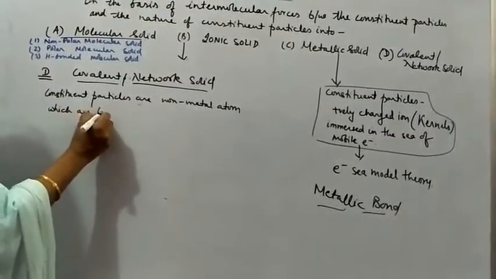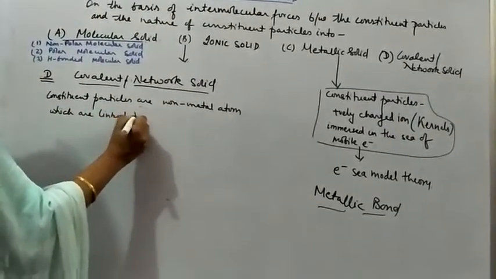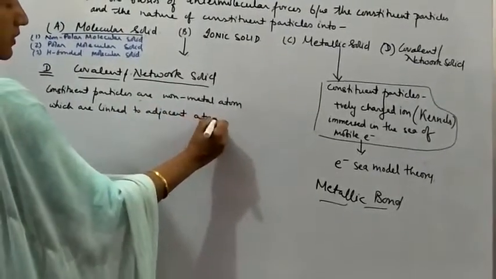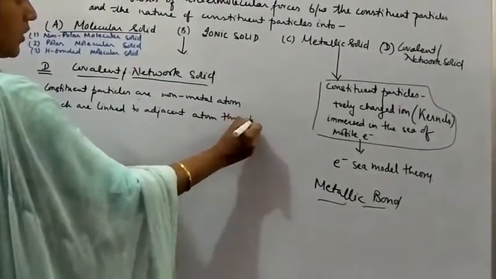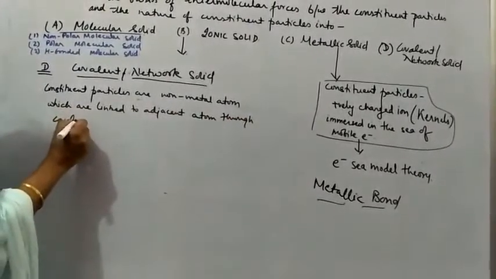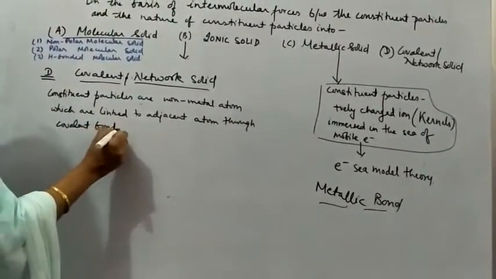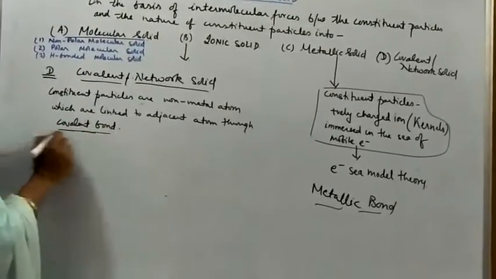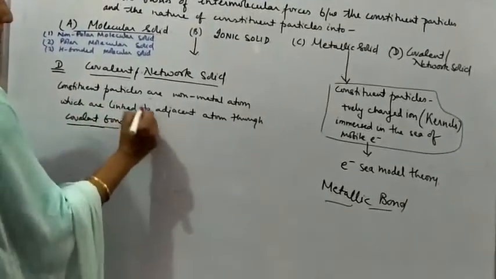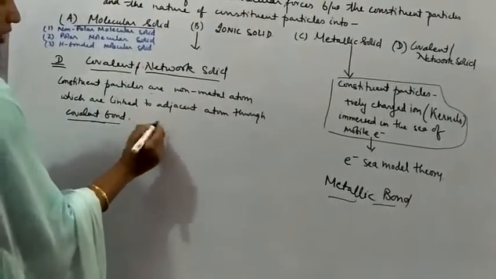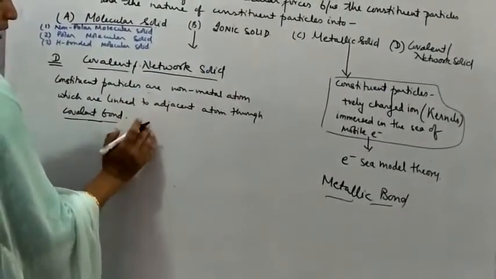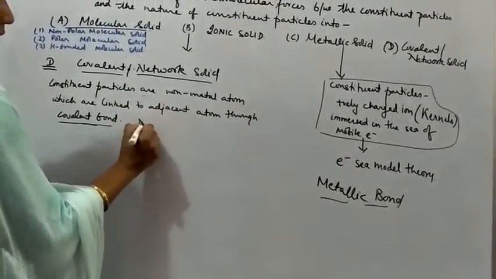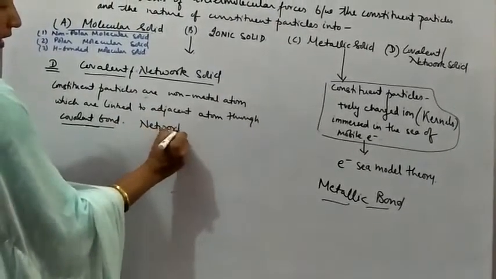Through a covalent bond they will be linked up, and these type of solid have a large network. They are spread to a long distance and a number of atoms are involved, so that's why they are known as network solid,